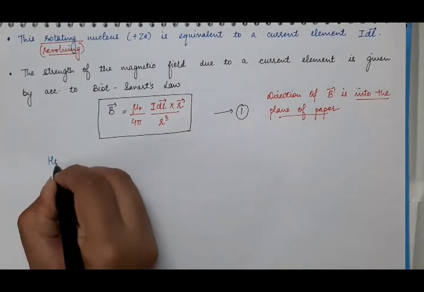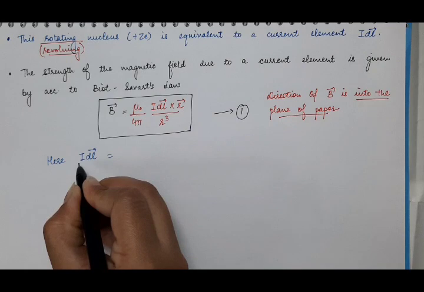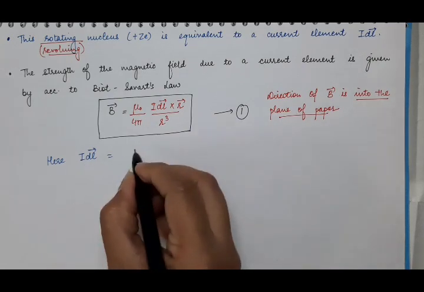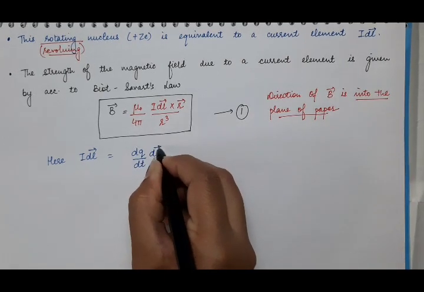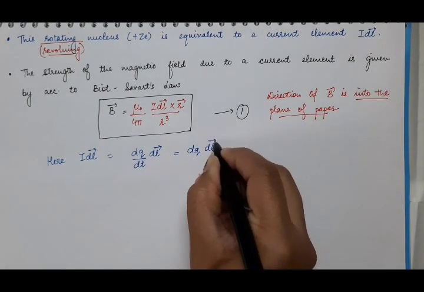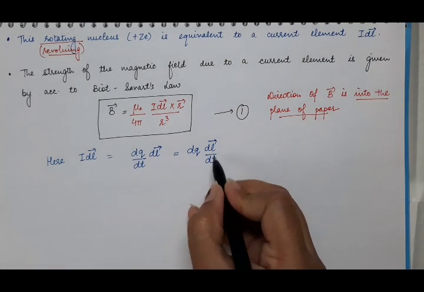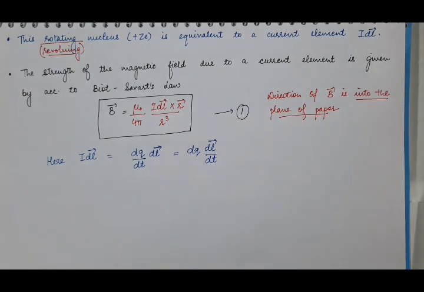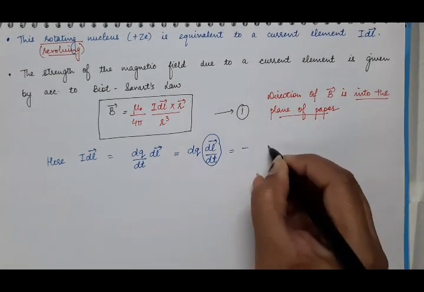So here, in this I dL, we know that current is the rate of change of charge. So this I we can write as dq by dt into dl vector, and you can rearrange this as dq dl by dt. And what is this rate of change of distance? It is velocity. Here the nucleus is moving with velocity minus v vector, so this dl by dt is equal to minus v vector.